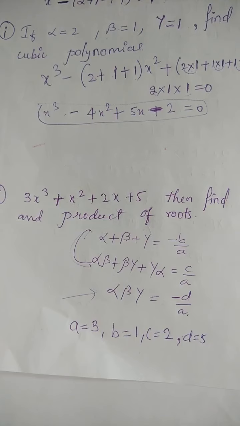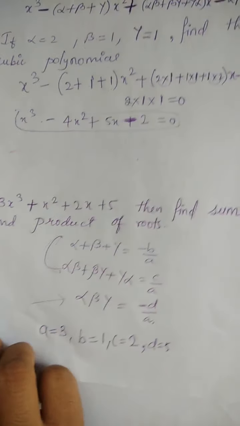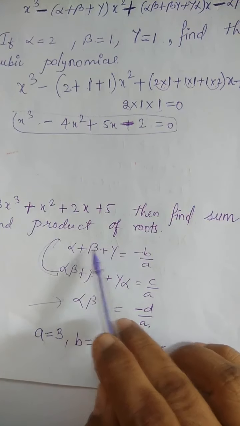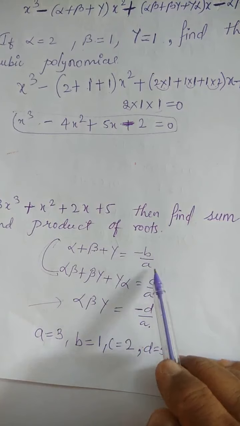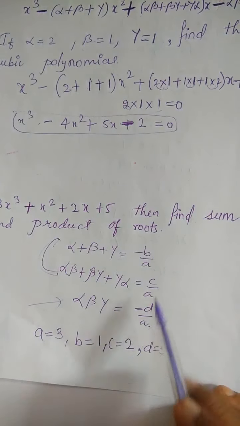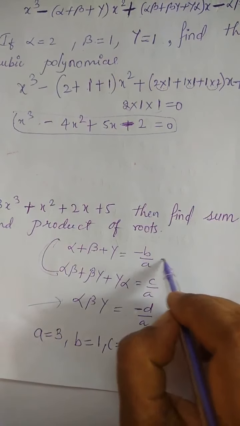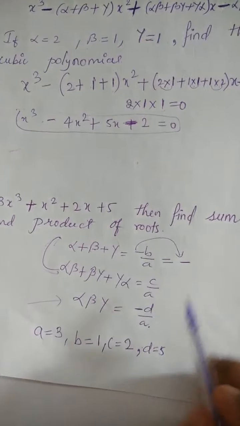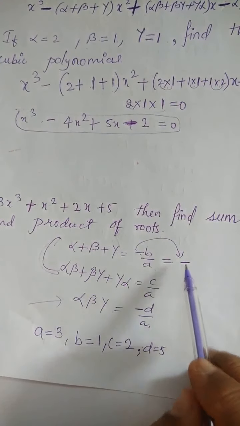Here we have written the a, b, c, d values. Now if you want to find the sum of roots, you know the formula. Alpha plus beta plus gamma is minus b by a. And this is c by a, and this product is minus d by a. Simply you put here this minus sign, write as it is.